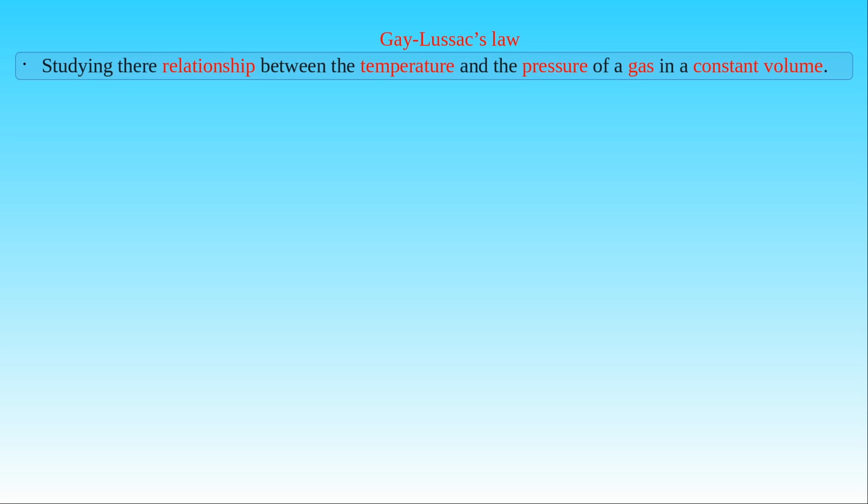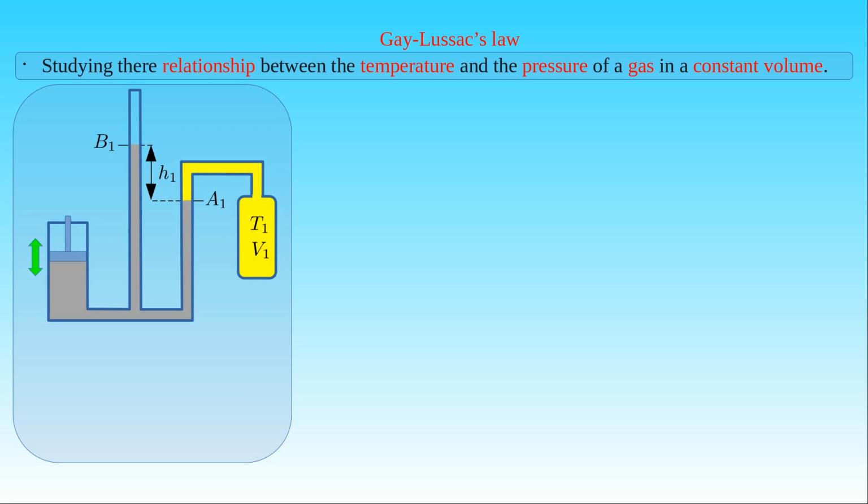In fact, we can perform the same experiment with some modifications to establish both the second and the third gas laws. Therefore, we use the apparatus presented in the demonstration of Charles's law, to study the change in the pressure of a gas while we heat the gas and keep its volume constant. The apparatus consists of a piston in a cylinder and a manometer, which are connected to a container filled with a gas. Both the cylinder and the manometer are filled with mercury, which seals the gas in the container.